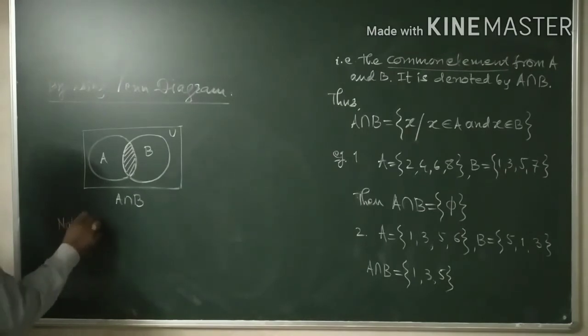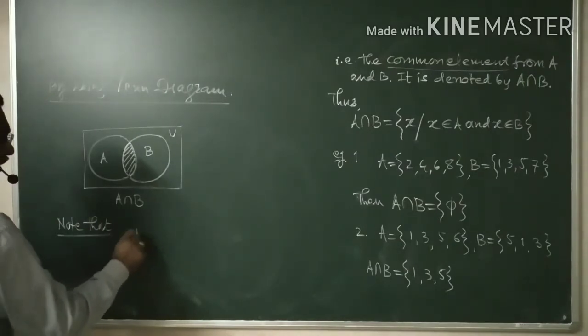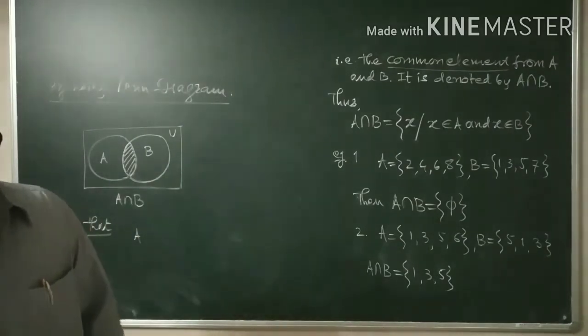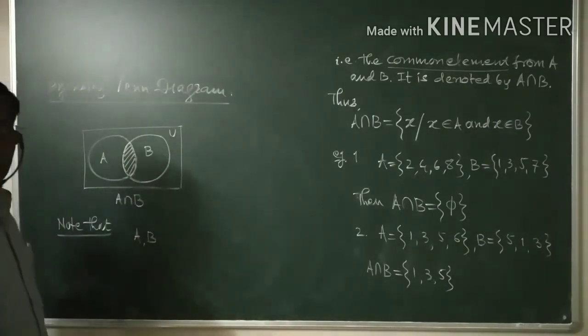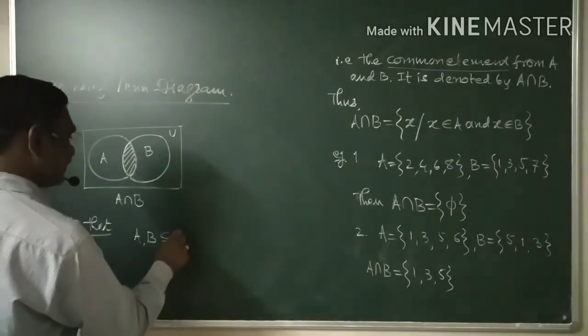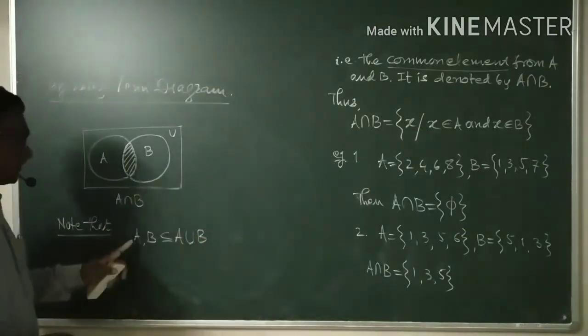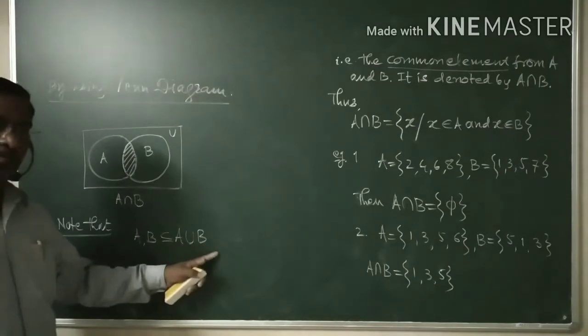Note that A and B are contained in A union B. Both A is contained in A union B and B is contained in A union B. Why?